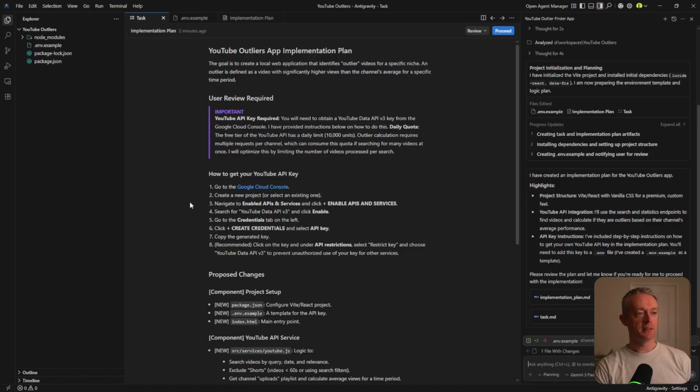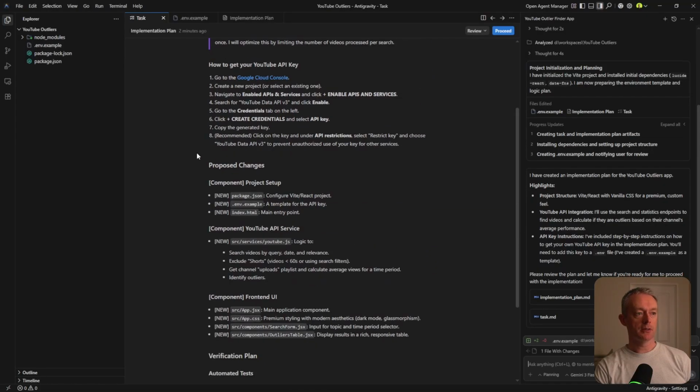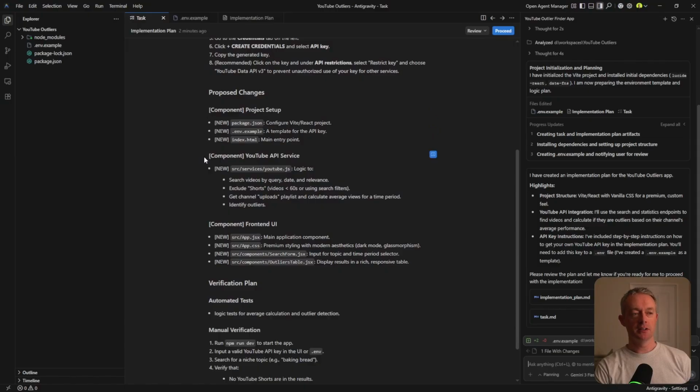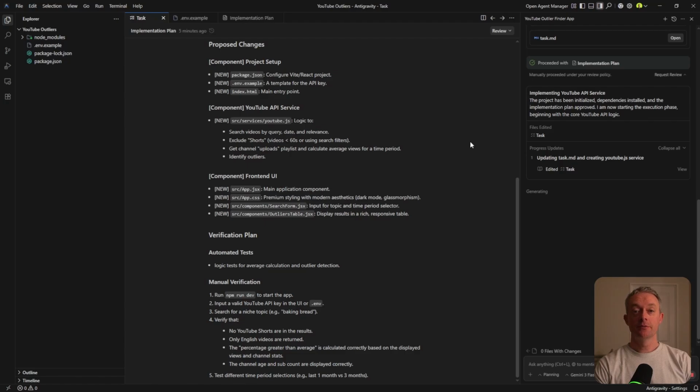So we've got here the instruction on how to get our API key, and then it's got some proposed changes about how it's going to basically go about building out this application. I'm really not too concerned about all of the technical ins and outs as long as it is functional for us. While it's building the application for us, I'll go and sort out the API that I need for YouTube data. So I've got that ahead of time.